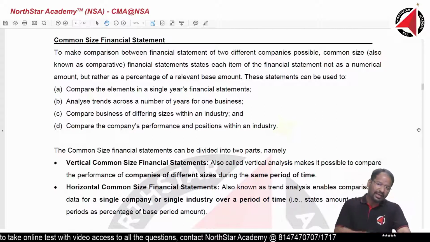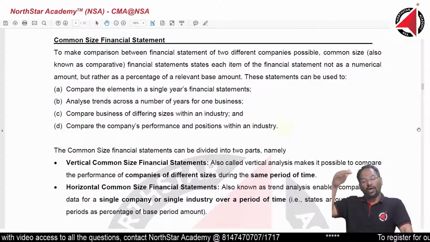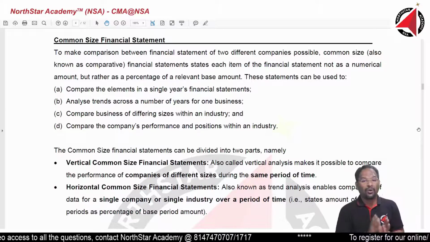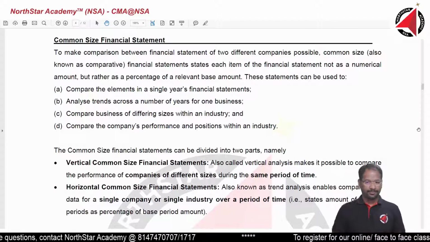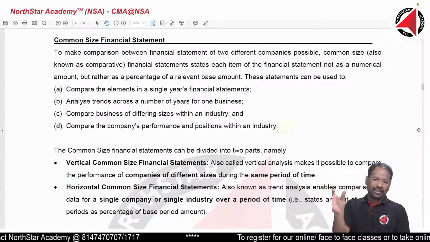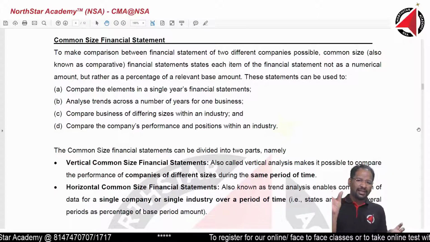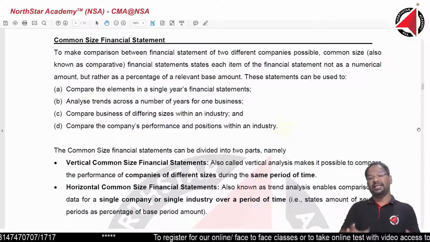A smaller company always wants to follow a bigger organized company to see how they are progressing and growing. But if I compare the numbers of a bigger company with the numbers of this smaller company, the comparison will not give any significant meaning.